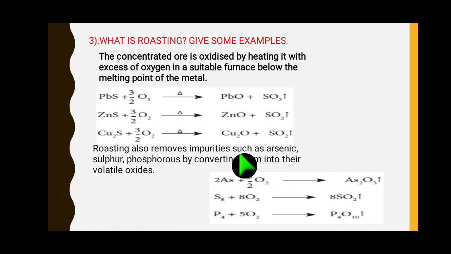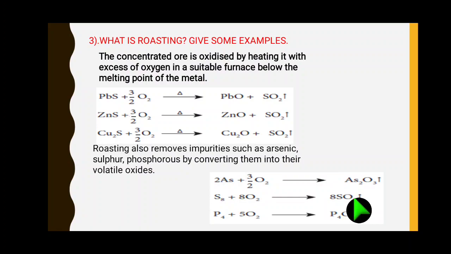Roasting also removes the impurities. The roasting process also removes impurities such as arsenic, sulfur, phosphorus by converting them into their volatile oxides. The arsenic turns to arsenic oxide, sulfur turns to sulfur dioxide, phosphorus turns to phosphorus pentoxide, P4O10. Here I have given the balanced equation. On the right side we see arsenic 2, so make it 2 on the left, then right side 3, so 3 by 2, 2 to cancel means 3.